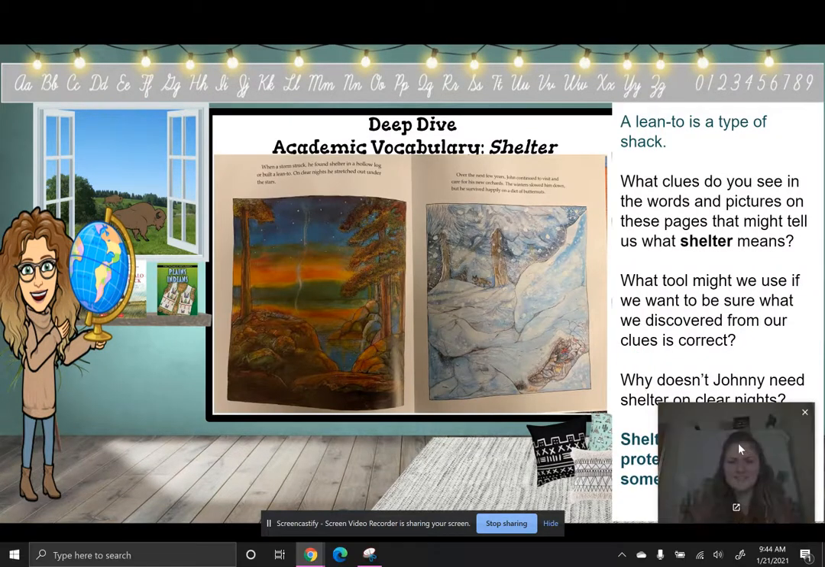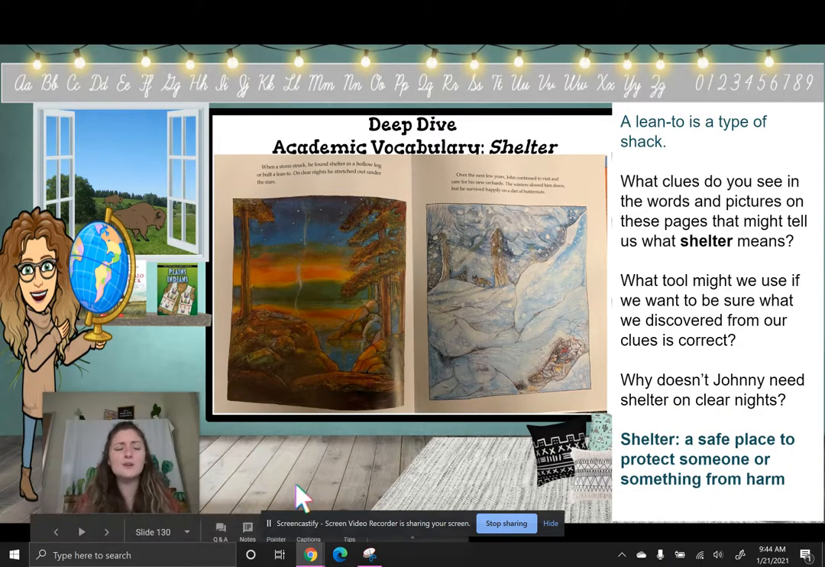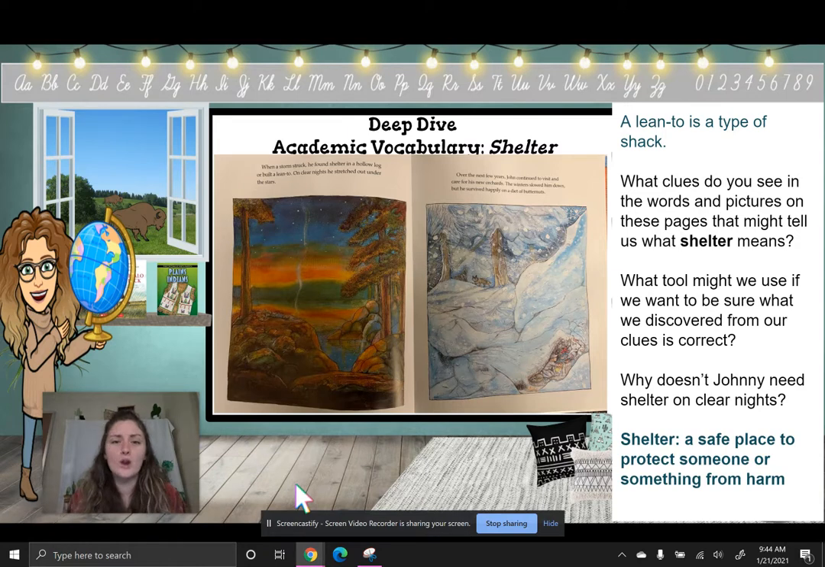All right, and as always, we finish a lesson with a deep dive. So today we're going to be talking about the word shelter. Say shelter for me. Shelter. So here is what I'm going to do.